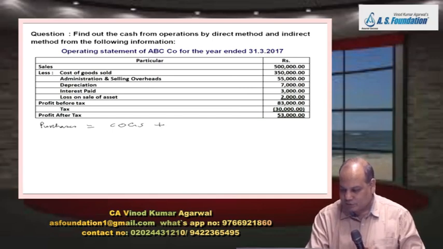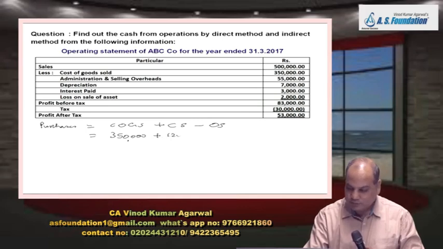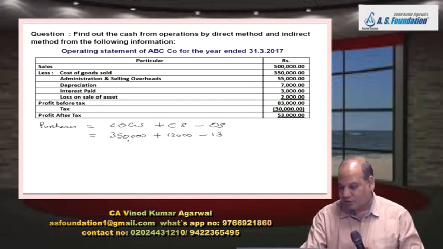COGS plus CS minus OS. What is COGS? What is closing stock? That you'll find in asset side. 12 or 13? 12 minus answer.